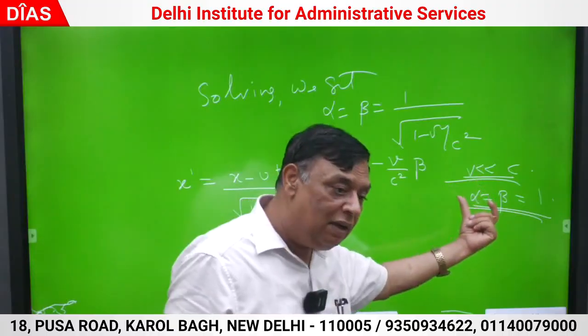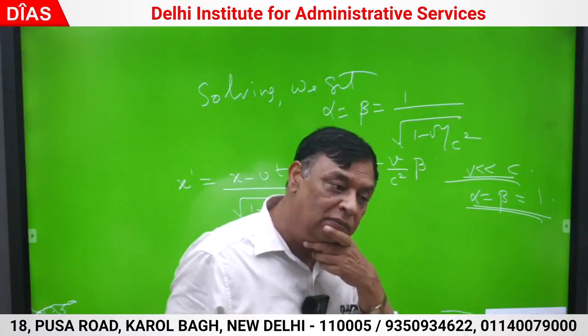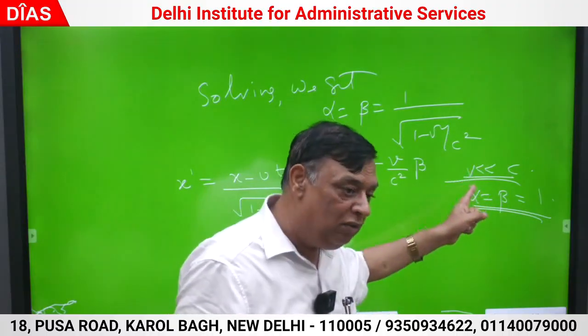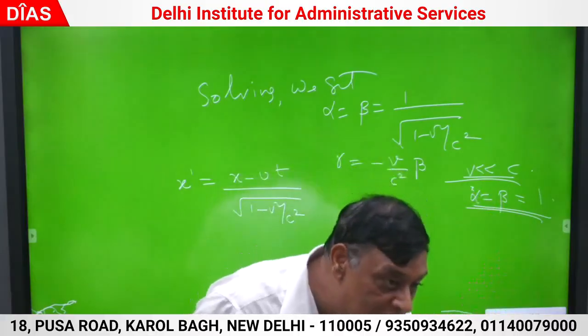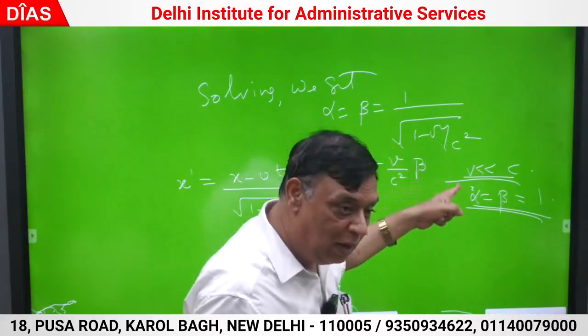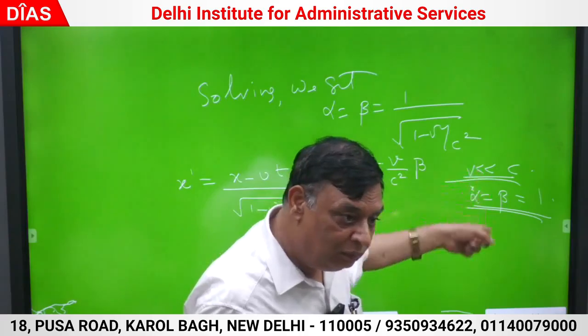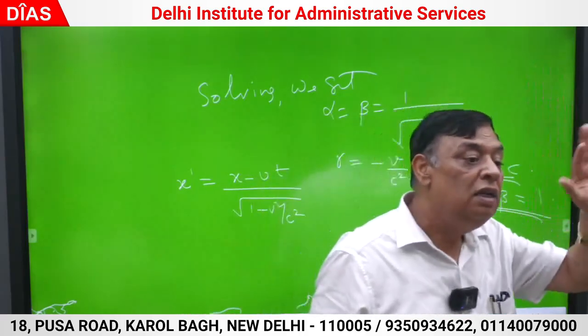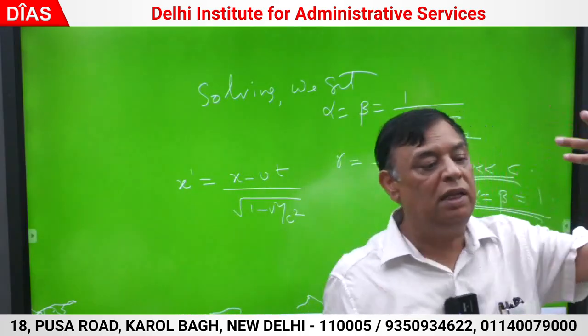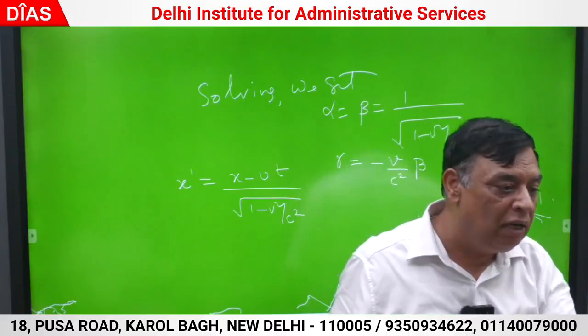What velocity am I calling very, very less than c? 10 raised to power 6. Take v square by c square: 10 raised to power 12 divided by 10 raised to power 16 is of the order of 10 raised to power minus 4, and 1 minus 10 raised to power minus 4 is as good as 1.